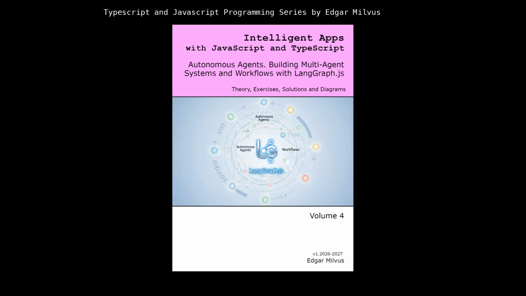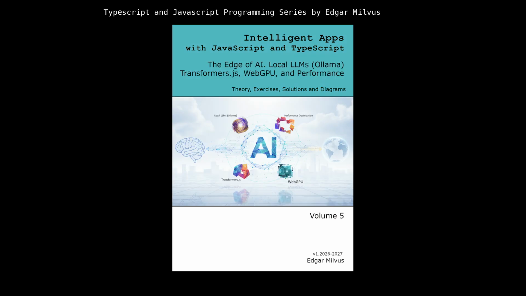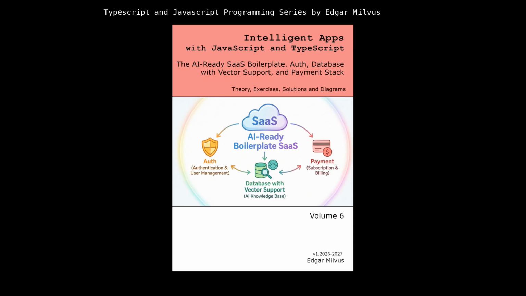Volume 4, Autonomous Agents. Building multi-agent systems and workflows with LangGraph.js. Volume 5, The Edge of AI. Local LLMs, Ollama, Transformers.js, WebGPU, and performance optimization. Volume 6, The AI-ready SaaS boilerplate. Auth, database with vector support, and payment stack.